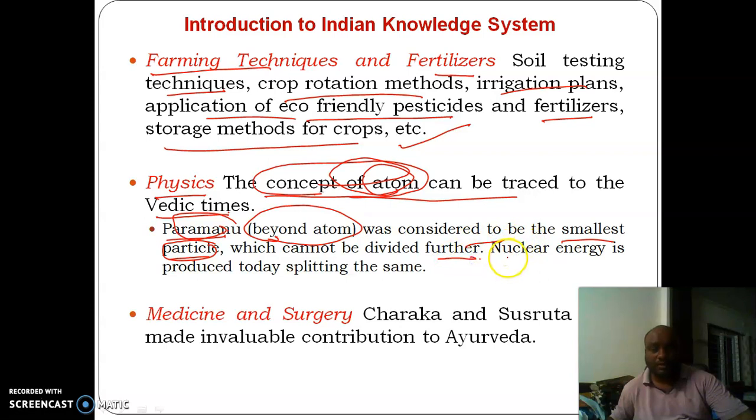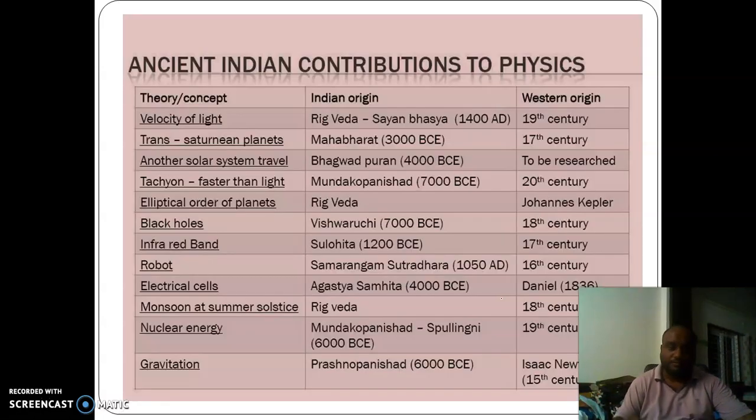In the present day, nuclear energy is produced by splitting the same. As far as medicine and surgery is concerned, we have already discussed this. Charaka and Susruta wrote two books, Charaka Samhita and Susruta Samhita, which made invaluable contributions to Ayurveda.